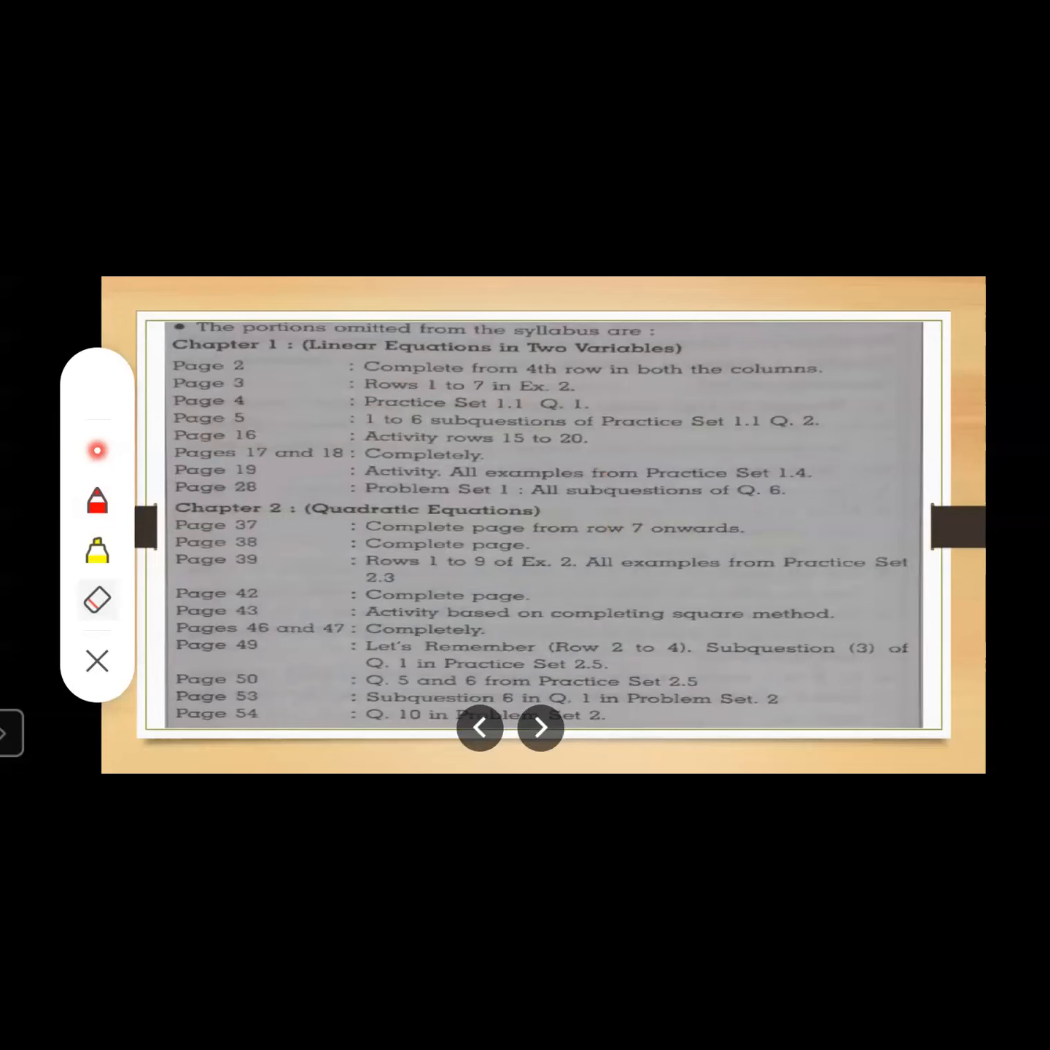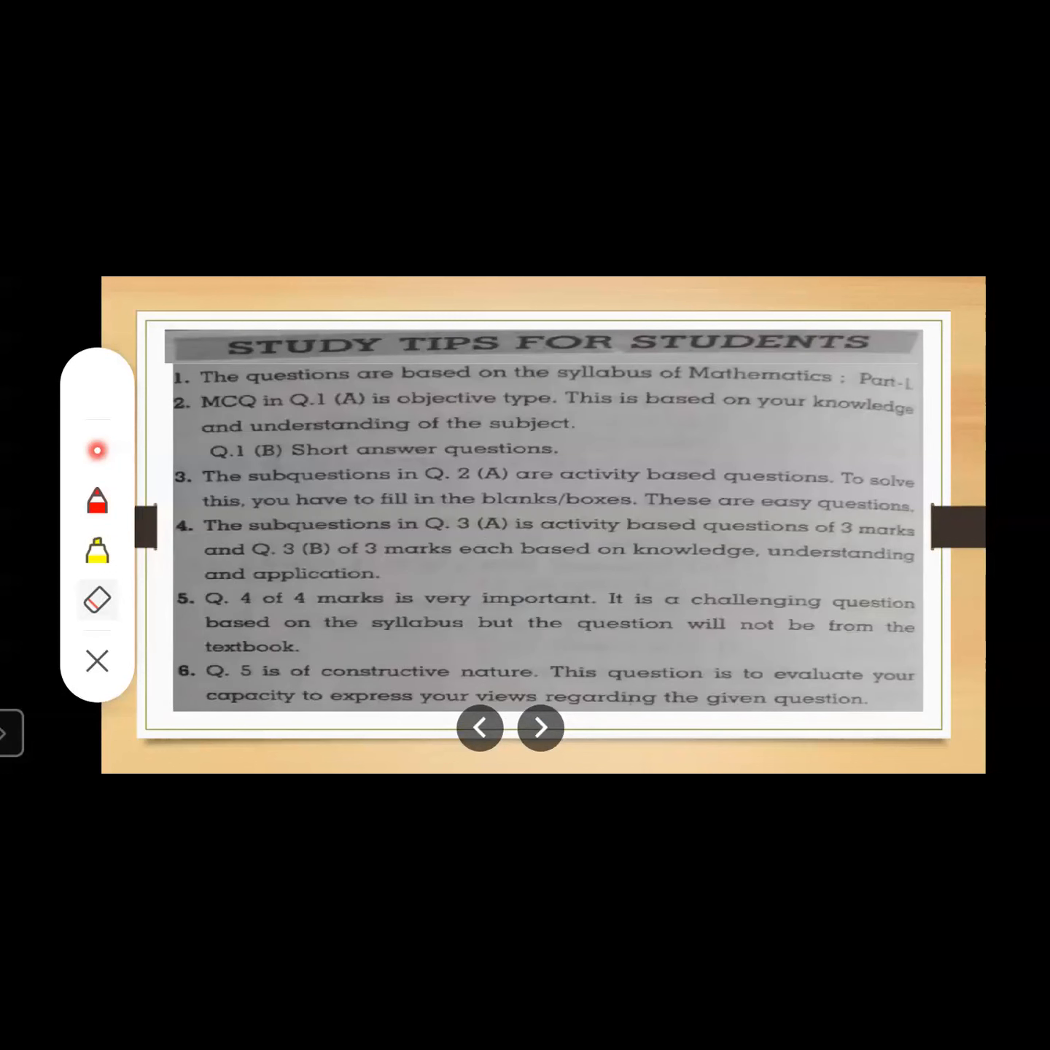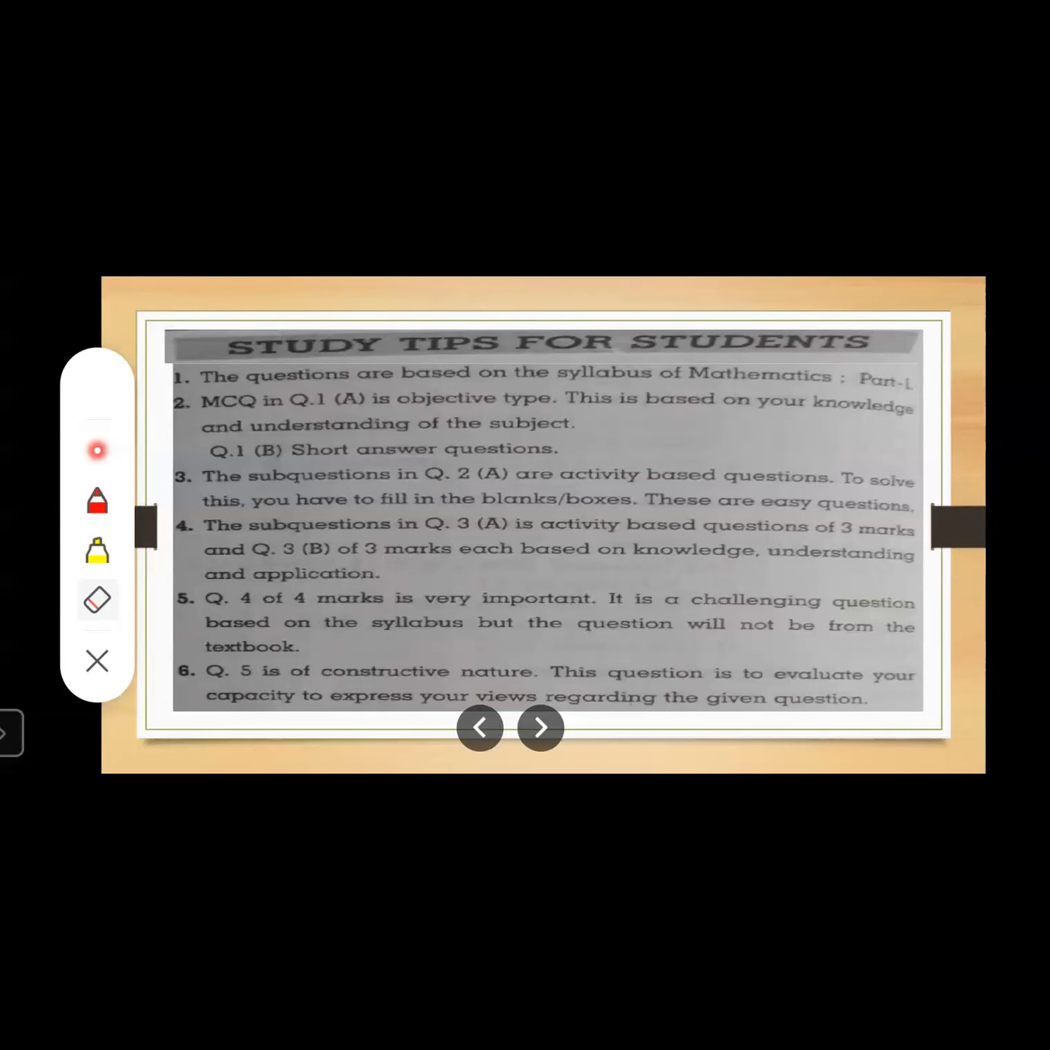Okay, now students, there will be only 4 chapters for this particular year. First chapter is linear equation in 2 variables. I'm not going to discuss everything here because we have already discussed it in regular lectures. Okay, let us discuss for the students. The questions, this question number 1, 2, 3, 4, 5 are based on your syllabus only.